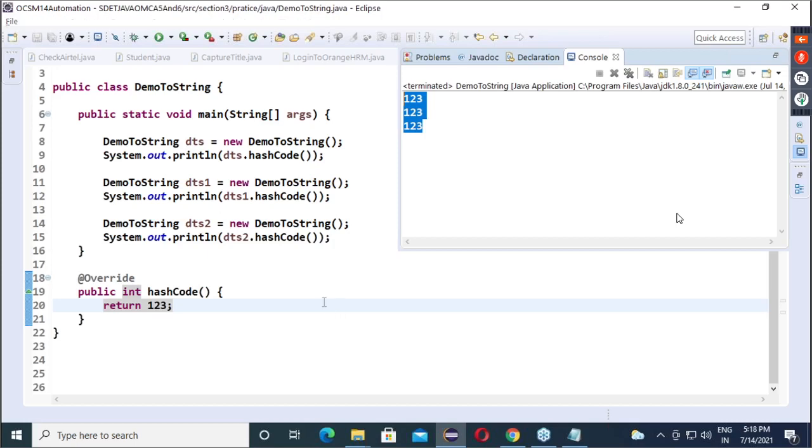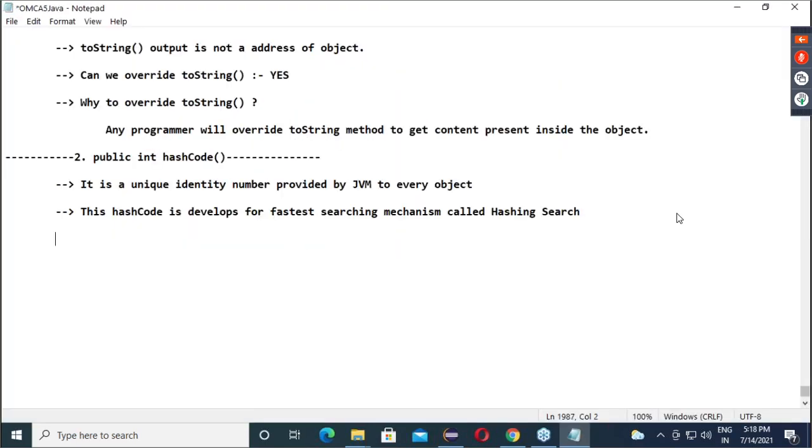So here we will write a point. Based on a requirement, a programmer can override hash code.